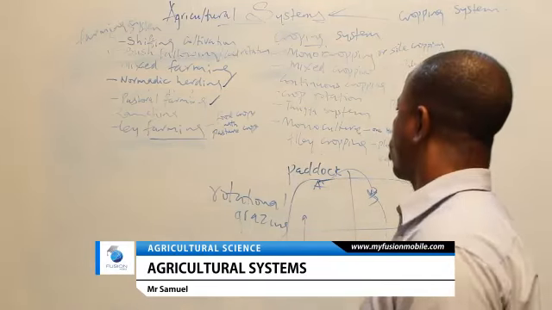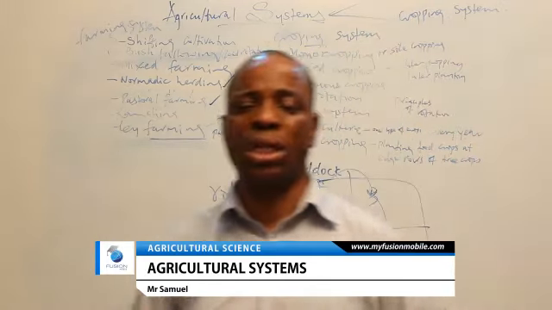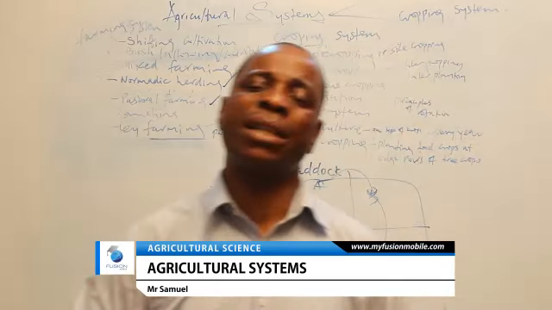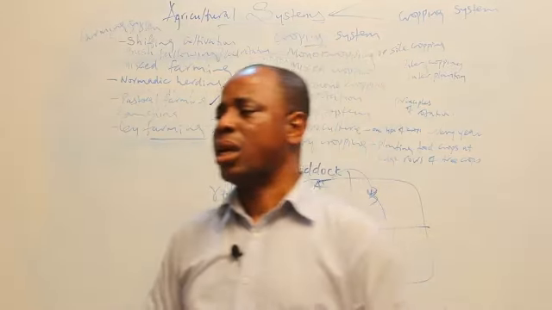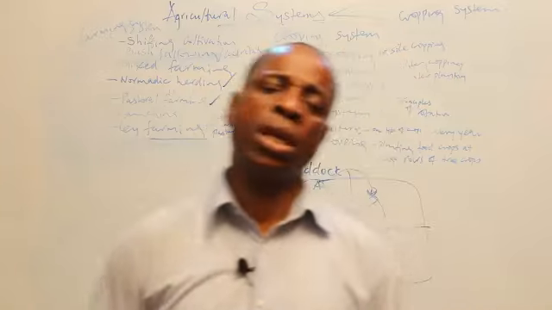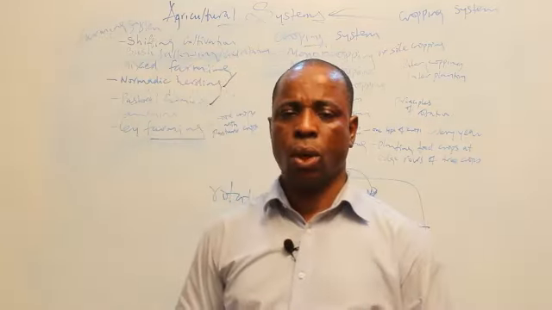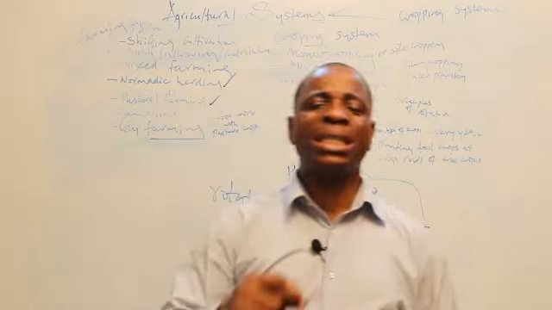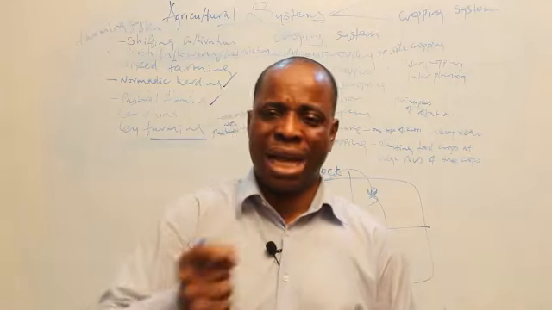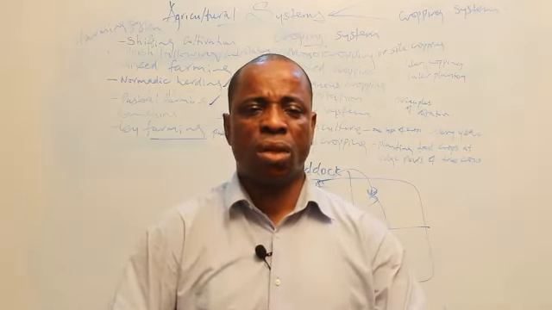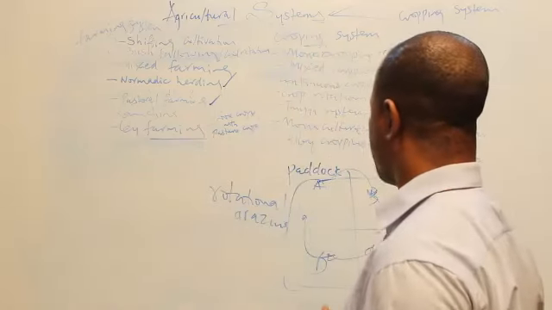Crop rotation is a system of cropping whereby a farmer cultivates different types of crops on the same piece of land and rotates them yearly in a particular sequence or order so as to maintain the soil fertility. Crop rotation is more or less like mixed cropping.